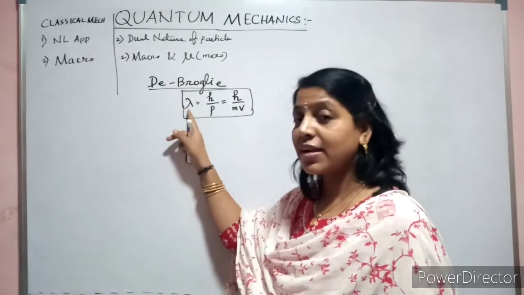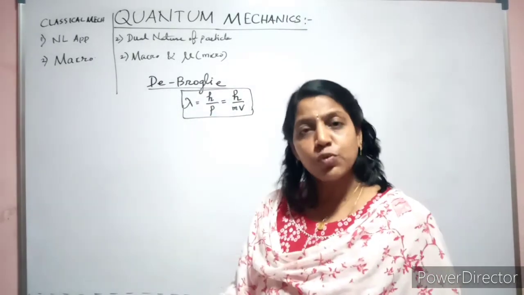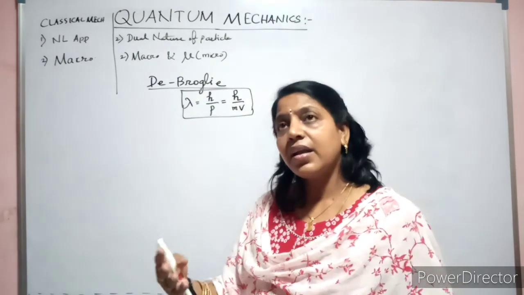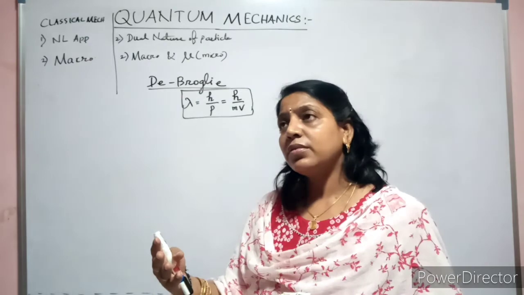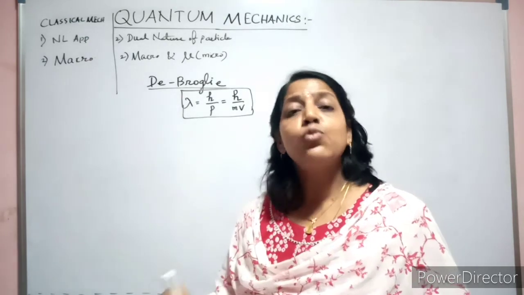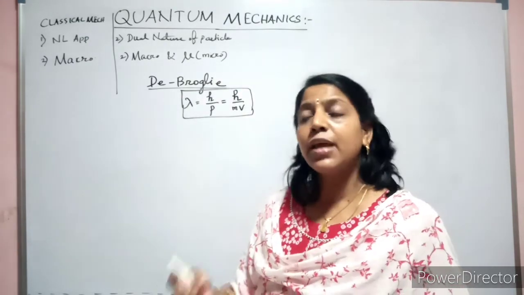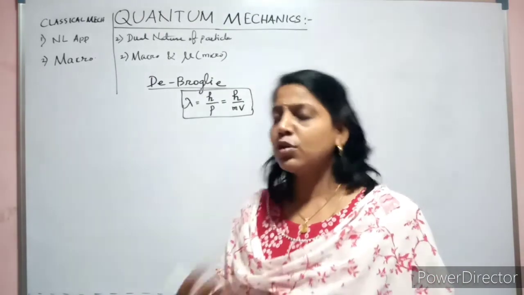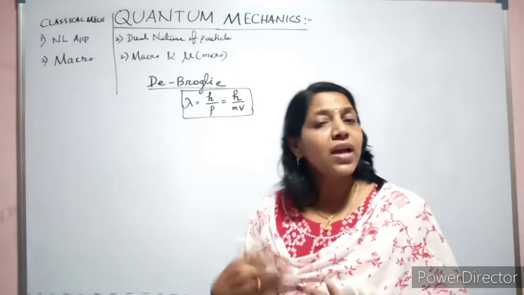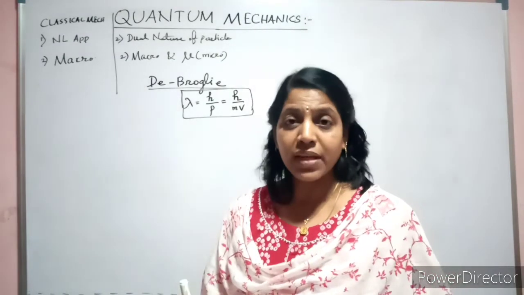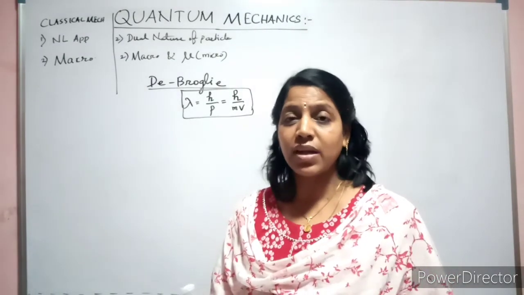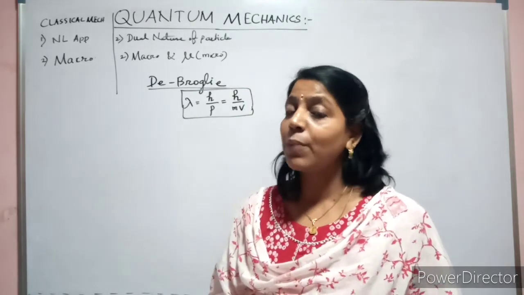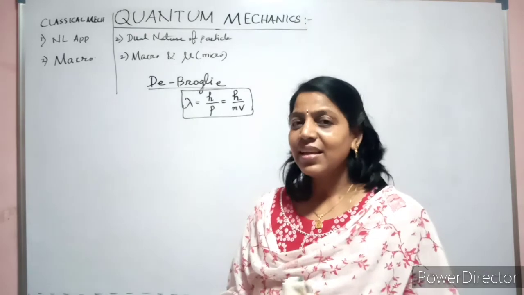But light has wave character. So whenever any object is moving, they are able to present themselves in terms of wave nature. Or you can say every particle has wave-like character when they are in motion. But now the question arises in your mind, why are we not able to observe that? We are human beings, our body is there, physically it is applicable to all Newton's laws, but we are not able to find this wave character. There is a reason behind it.